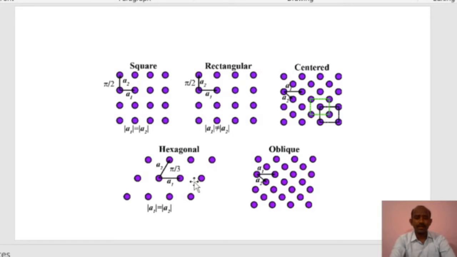In the hexagonal crystal system, A is equal to B, so both the sides are equal, but the angle made by these two is pi by 3, or 60 degrees. In the oblique crystal system, A1 and A2 are not equal, and the angle made by these two is less than 90 degrees.